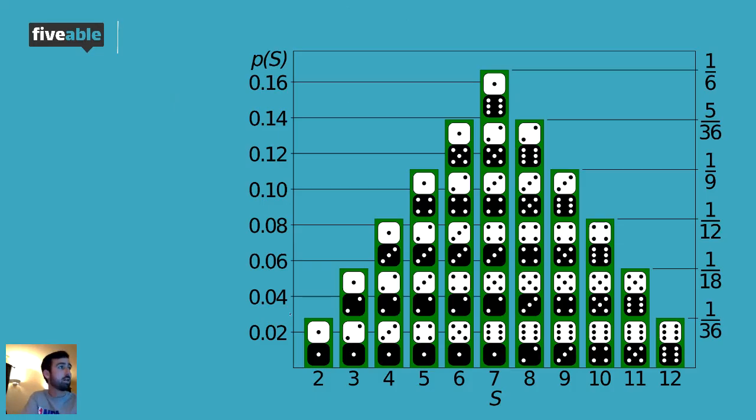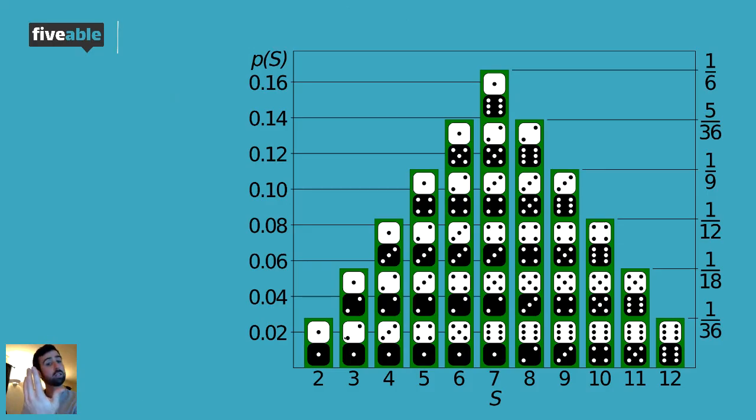You're going to see down here, there's only one way to get a 2, and that's if you roll doubles. That's a 1 out of 36 chance, because our whole sample space was 36 possibilities. The only way you can roll a sum of 2 is a 1 and a 1. You're going to see that there.